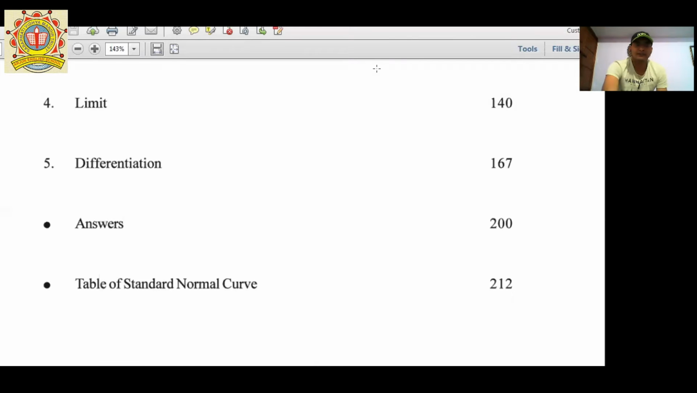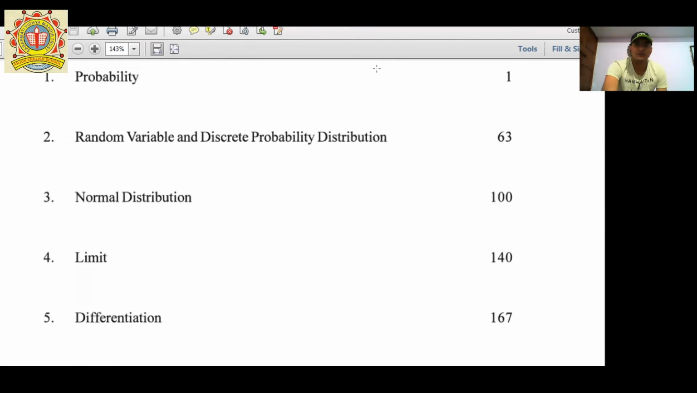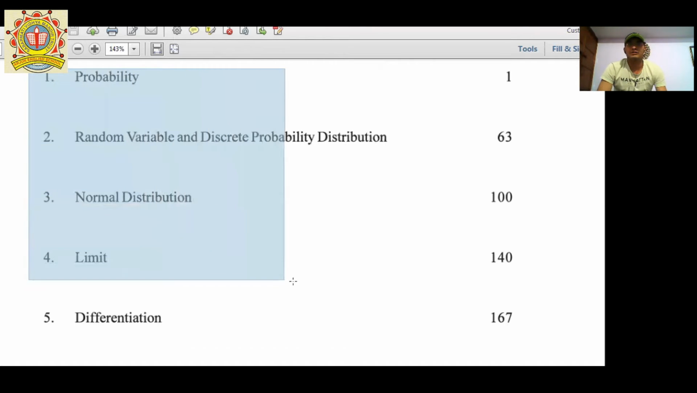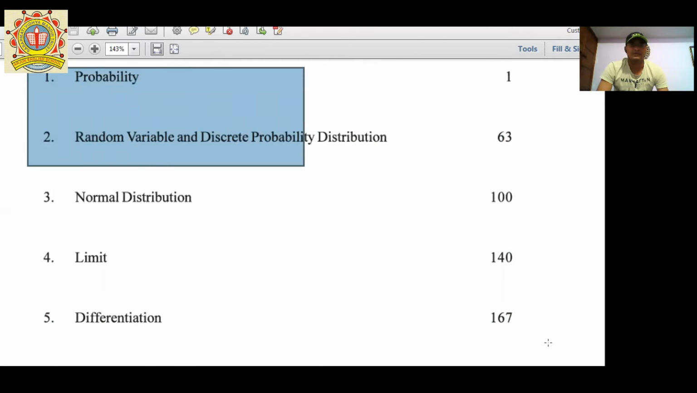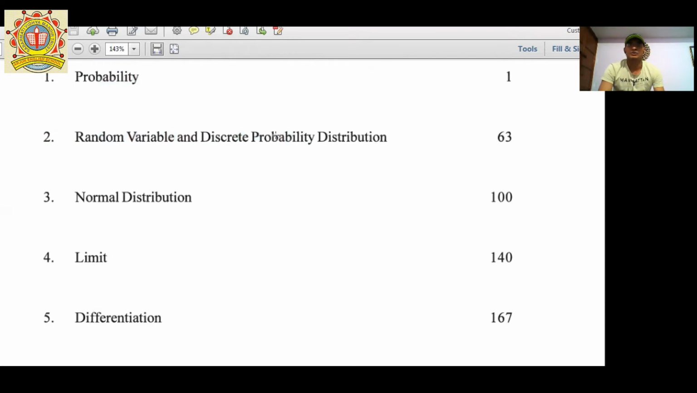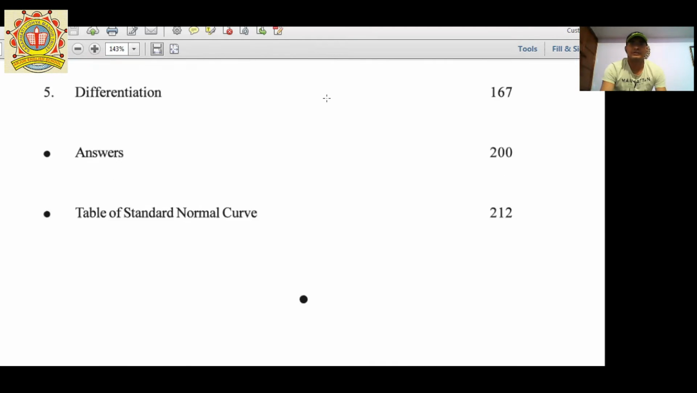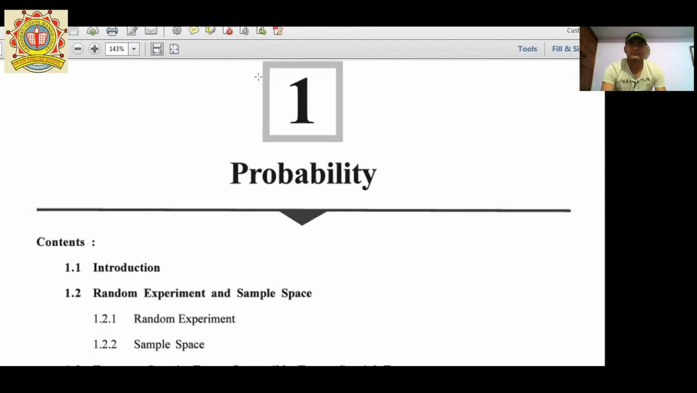In the index you can see that there are a total of 5 chapters, where almost each chapter has a weightage of 10 marks. So overall 52 marks for this second part. From today I am going to start the chapter Probability, having a weightage of 12 marks. So the first chapter is probability.